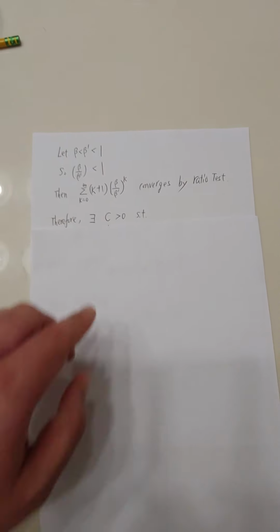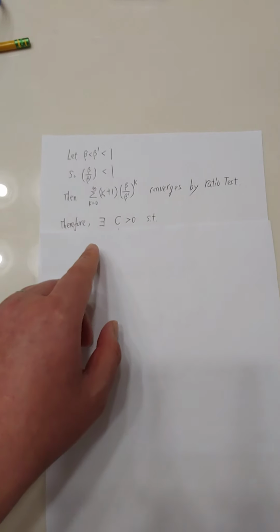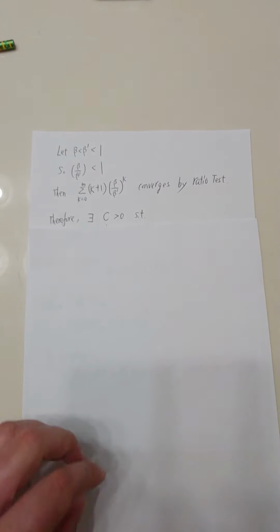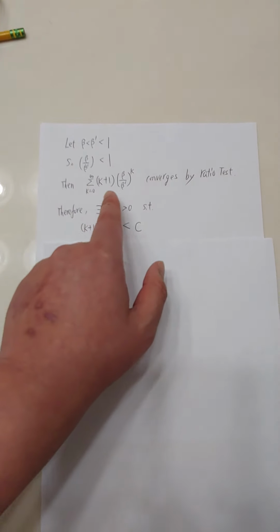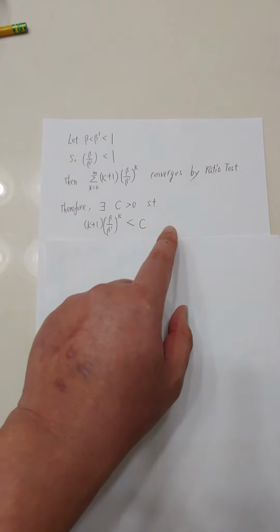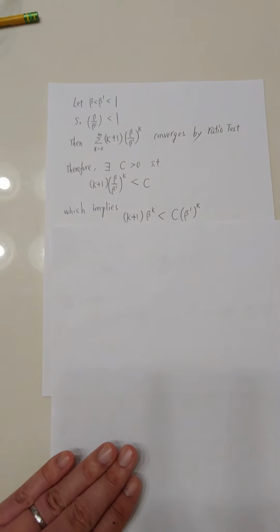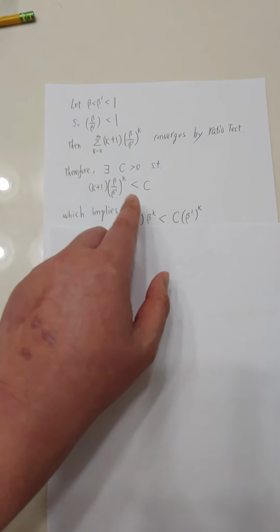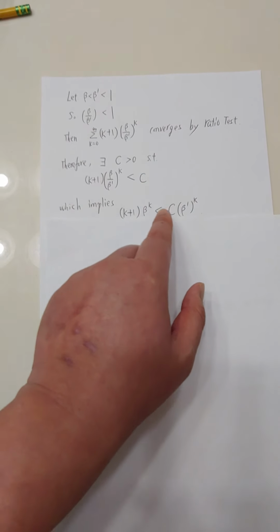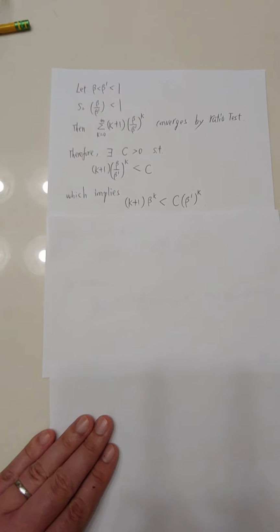That means each term is bounded, so there exists a constant c such that the general term is bounded by c for any k. So we can multiply beta prime to the k's power on both sides, and because it's positive, it's greater than 0, you will have this inequality.